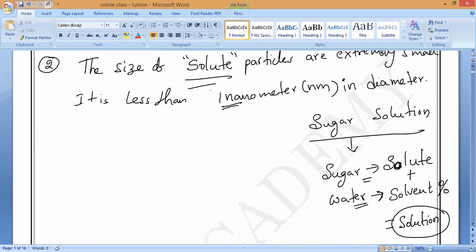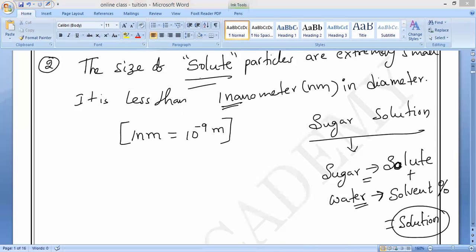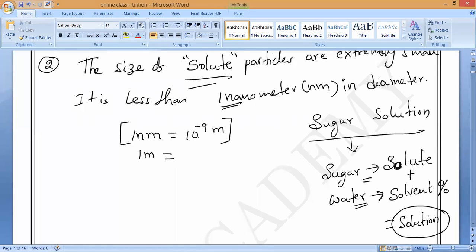Sir, what is 1 nanometer? Remember, 1 nanometer is equal to 10 power minus 9 meters. Do you understand? That much extremely small. Are you understanding, Pradosh, Elamokil, Darun? Respond to me, Manya and Samaya, at least in chat. From this, can you say 1 meter is equal to how many nanometers? 10 power minus 9 will come to this side. How much will it become? 10 power 9 nanometers. This many nanometers added together equal 1 meter.